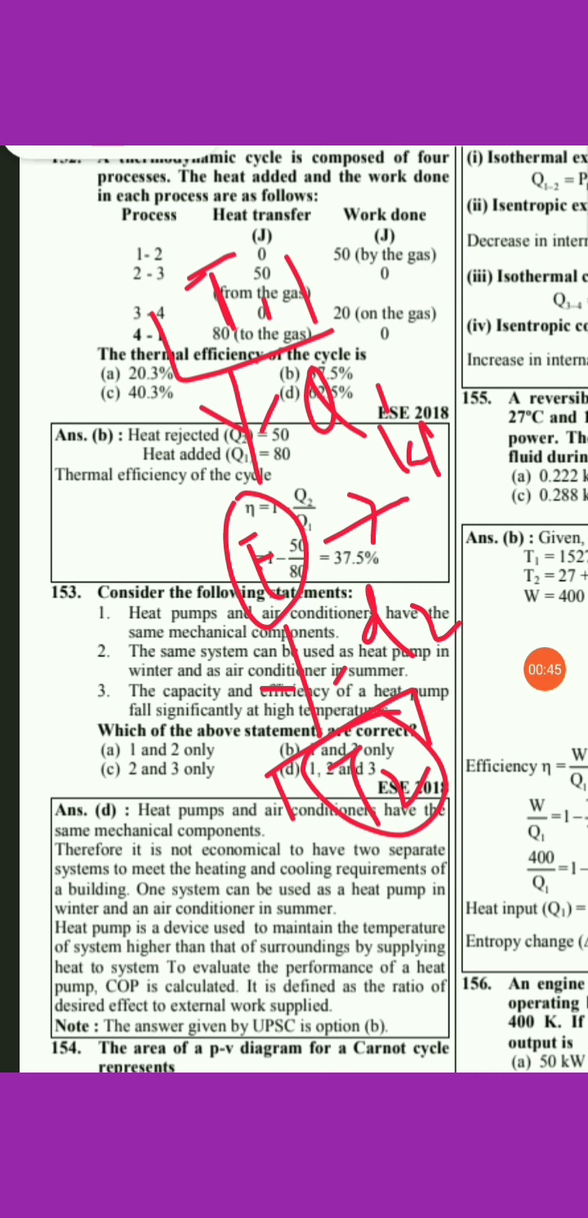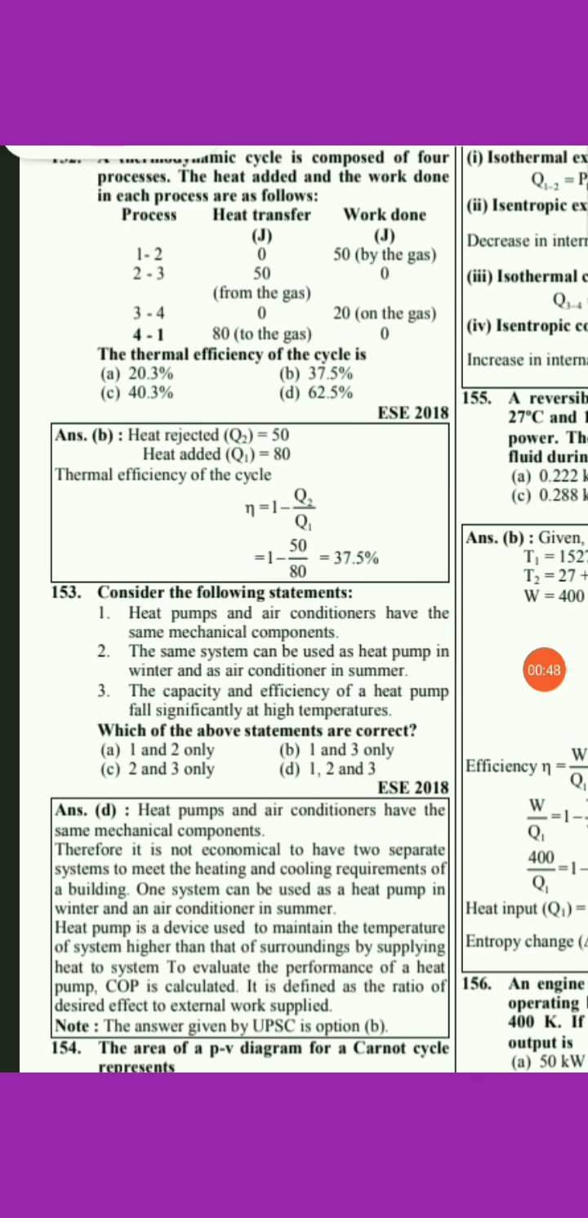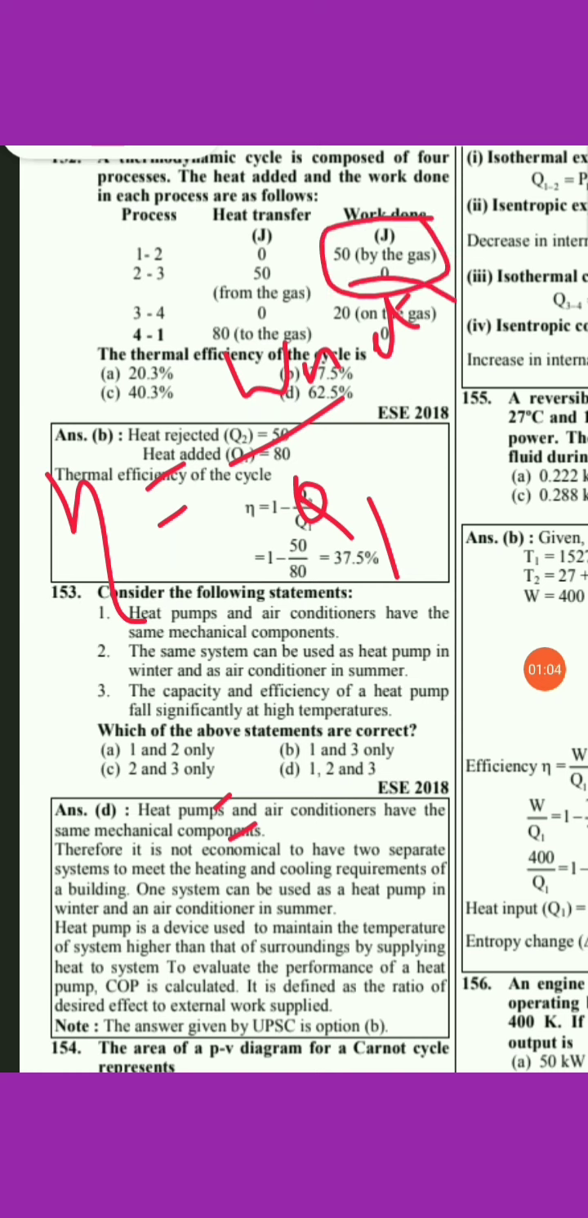So the efficiency of an engine, also called the thermal efficiency, is nothing but the work done over the heat supplied, so this will be W net. The work done is given as 50 by the gas and 20 on the gas, so net work done will be 30. The heat supplied is the heat transferred to the gas, since heat transfer from the gas is heat rejected to the surrounding, not heat supplied. That is 80, so 30 divided by 80 comes out to be 37.5.